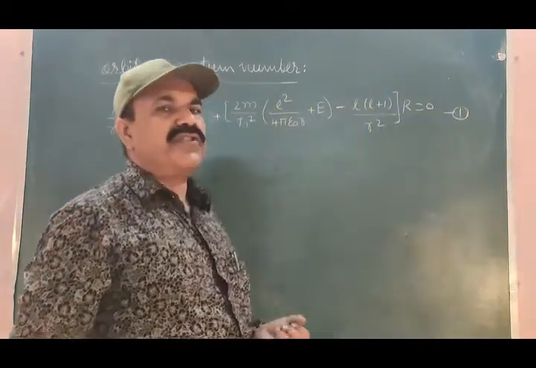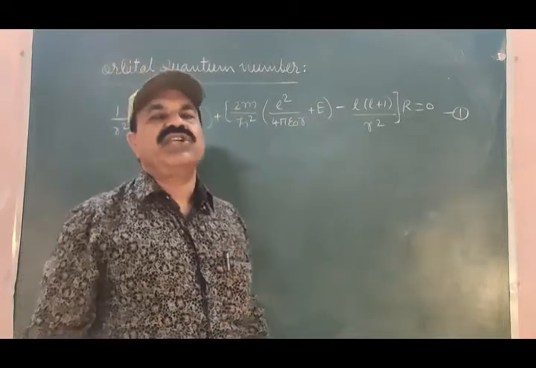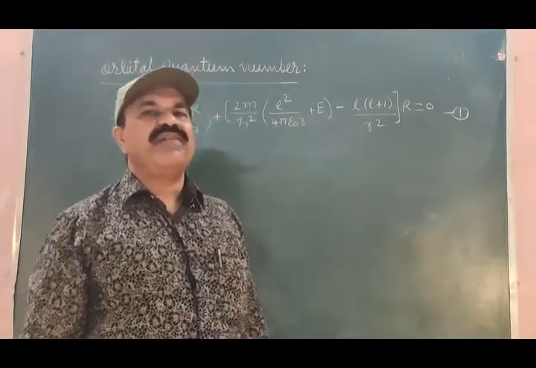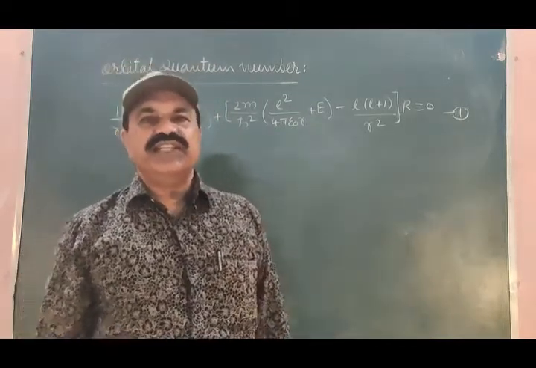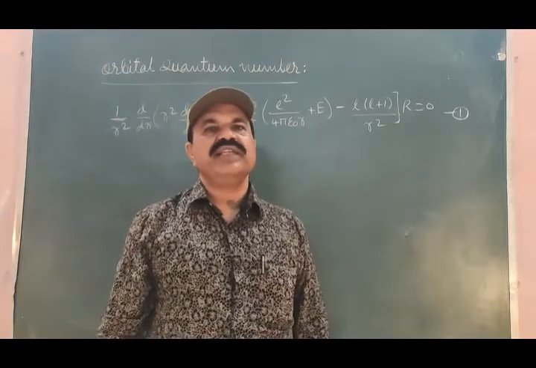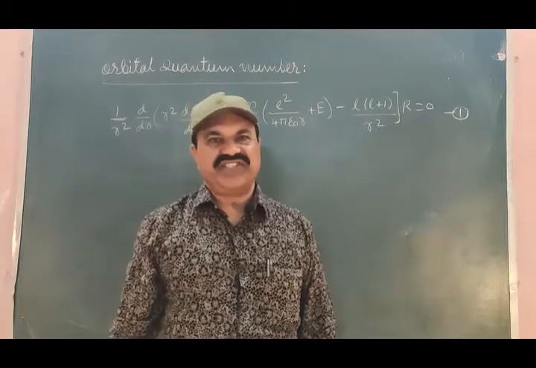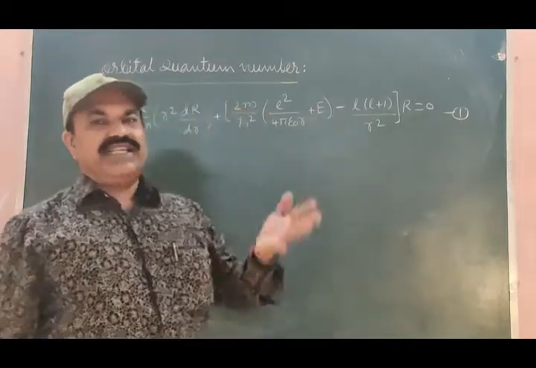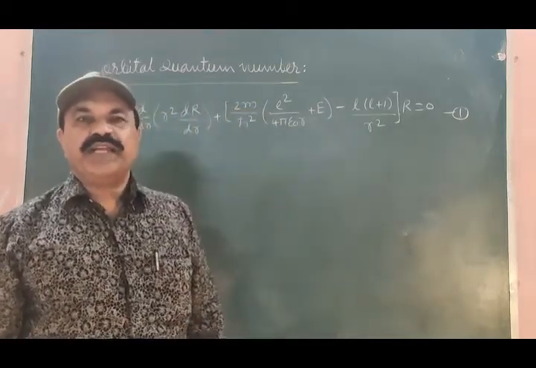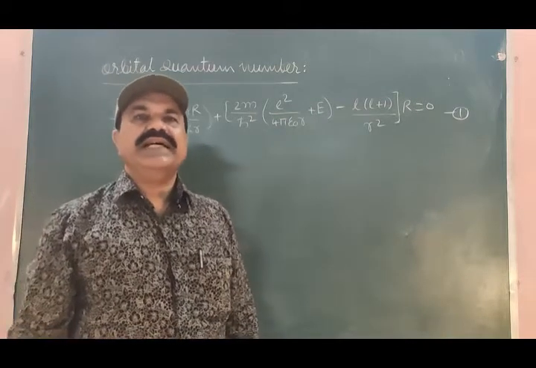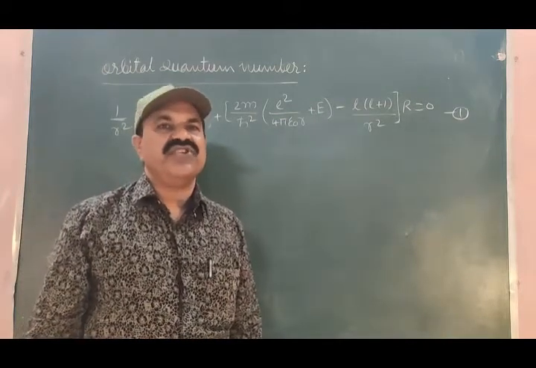This is the differential equation we obtained after separating the variables from the Schrodinger equation of the hydrogen atom expressed in spherical polar coordinate system. Thus, equation 1 is the differential equation for the radial part of the hydrogen atom.